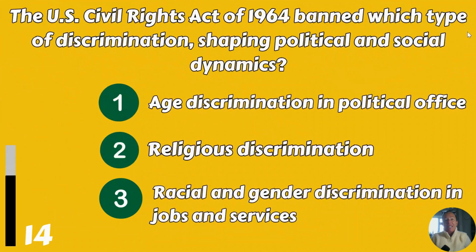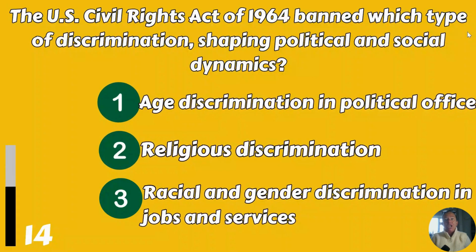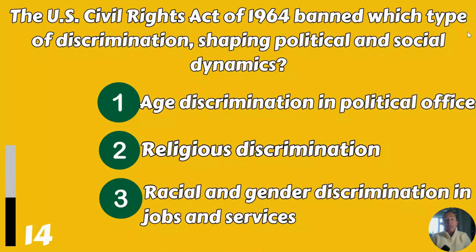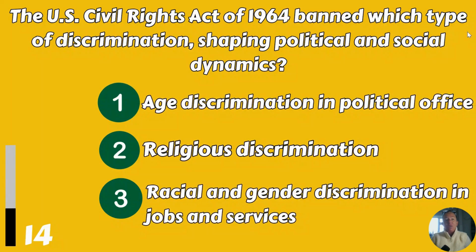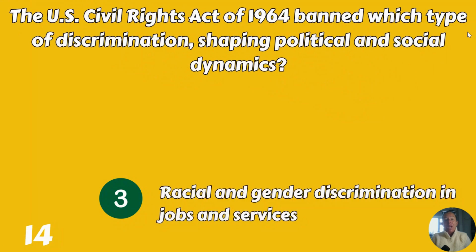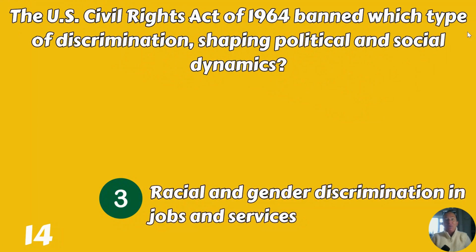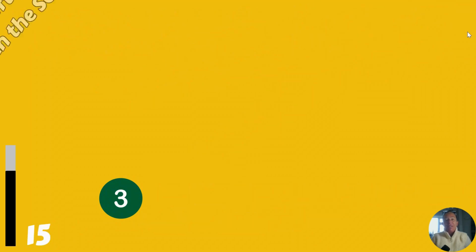The US Civil Rights Act of 1964 banned which type of discrimination, shaping political and social dynamics? Age discrimination in political office, religious discrimination, or racial and gender discrimination in jobs and services? Racial and gender discrimination in jobs and services.